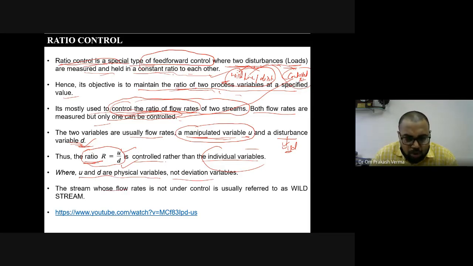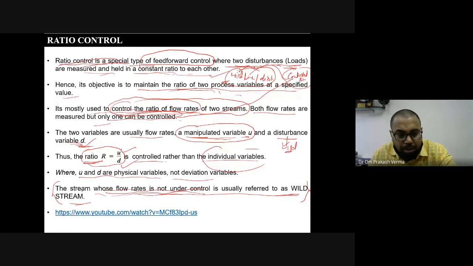Remember, it is a very important line: the stream whose flow rate is not under control, which flow we are not going to control, that is the wild stream, the disturbance. So the stream whose flow rate is not under control is usually referred to as a wild stream, or a disturbance. So wild stream and disturbance are generally not controlled.